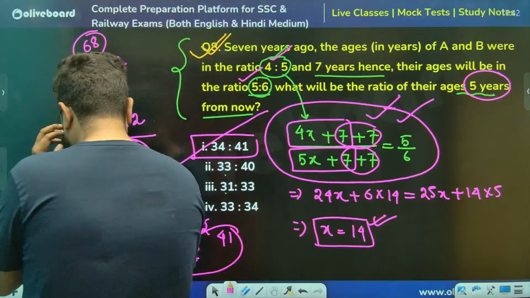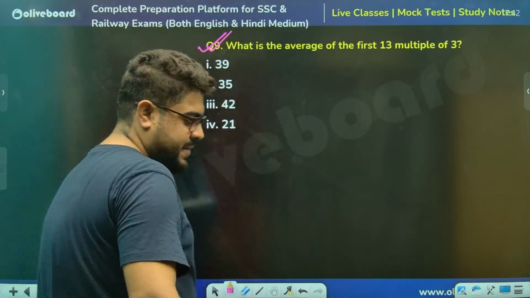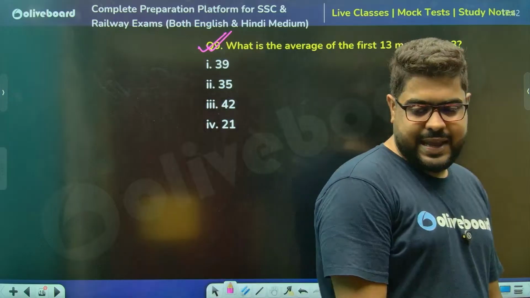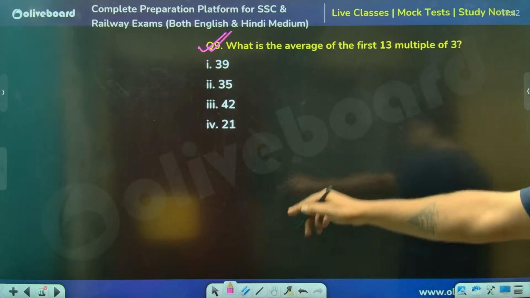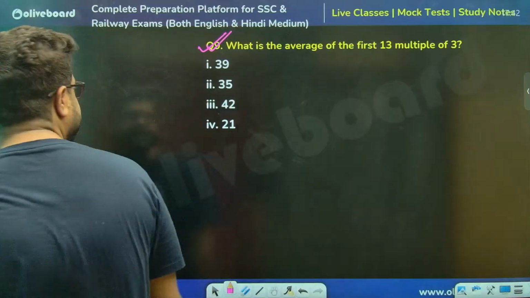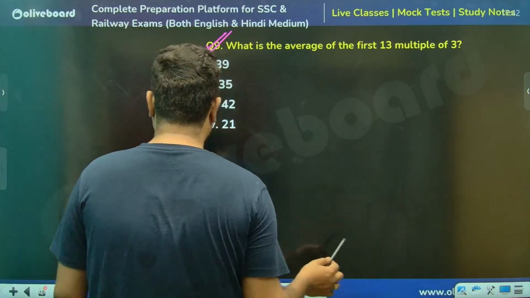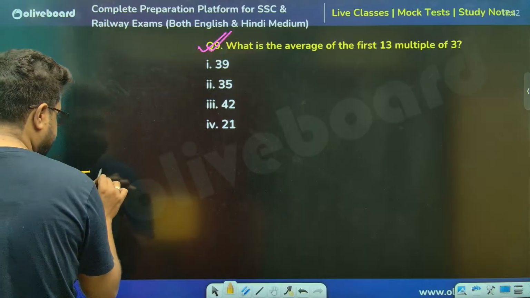Perfect. Moving on. Tell me, in one line, I'm not giving you a timer. It should be done in 10 seconds. You should be able to do it in 10 seconds.